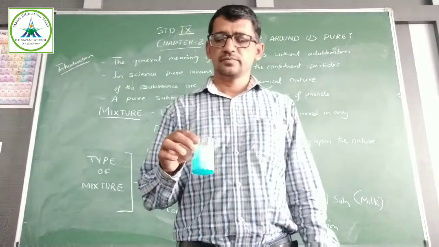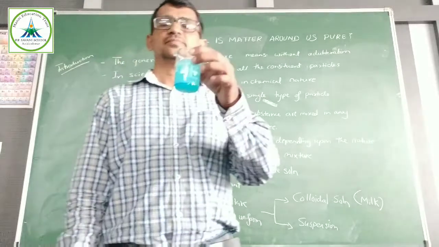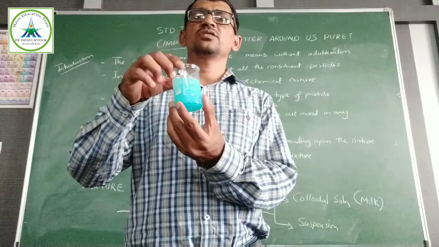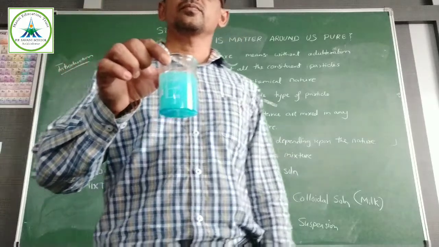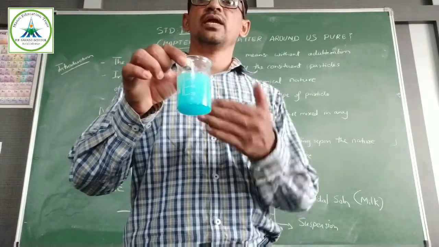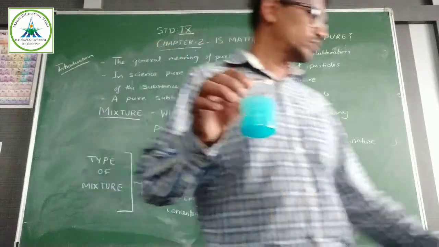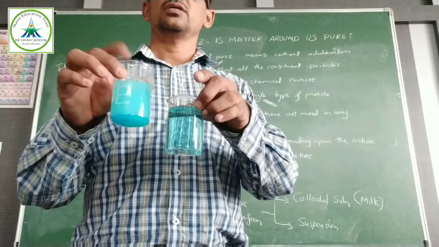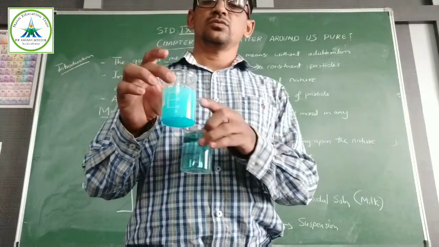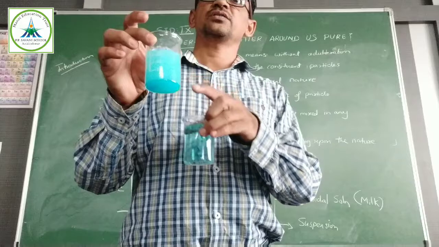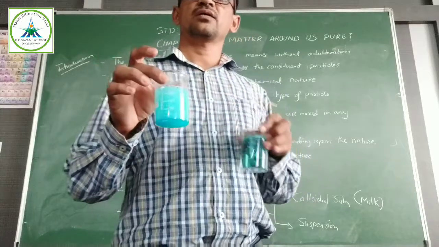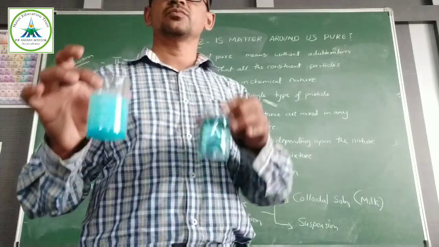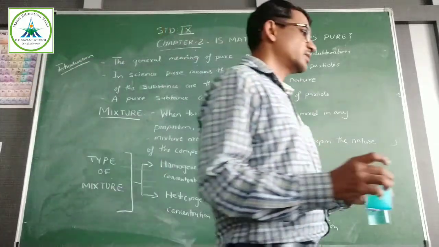Second, I have added more copper sulfate, so the concentration has increased. Then you can see a colloidal solution is obtained. Here particles form clusters and light will not pass through. Compare the solutions. First one is the true solution and second one is the colloidal solution. Particles are there in the phase and light will reflect from them. Then it is known as colloidal. This is a heterogeneous mixture. This is a homogeneous mixture.